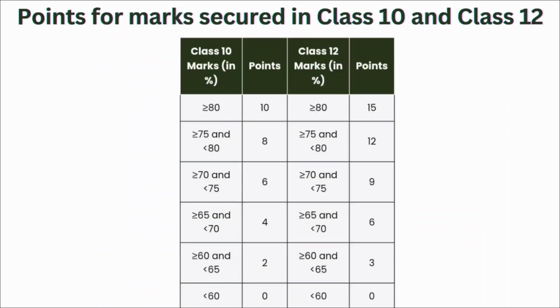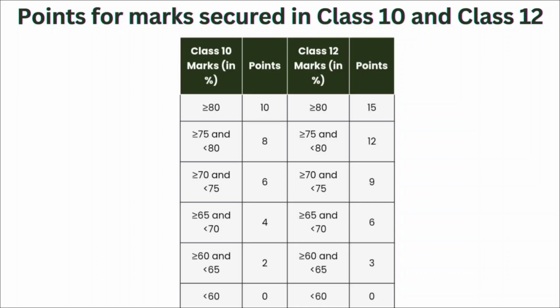Then on the basis of the percentage you have secured in your class 10th and class 12th, there are some points. If your percentage is 80 or more for class 10th and 12th, then for class 10 there are 10 points, for class 12th there are 15 points. If your percentage ranges between 75 to 80, then for class 10th there are 8 points, for class 12th there are 12 points. If your percentage ranges between 70 to 75, then for class 10th there are 6 points, and for class 12 there are 9 points.